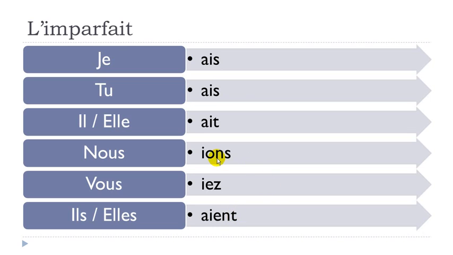Okay, and then for nous, if you remember correctly, final S is not pronounced here. And then this ON, it's a nasal and it goes in your nose and it goes like on. All right, so you don't hear any N, so it's really on. When you add this I before, you will get the y sound. So you get yon, yon, that's the full form.